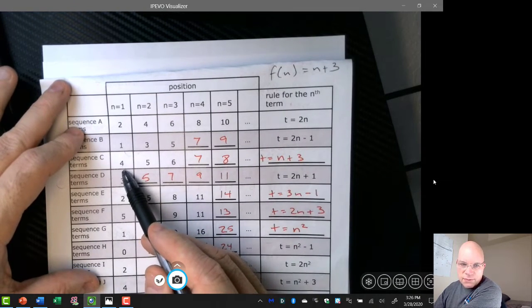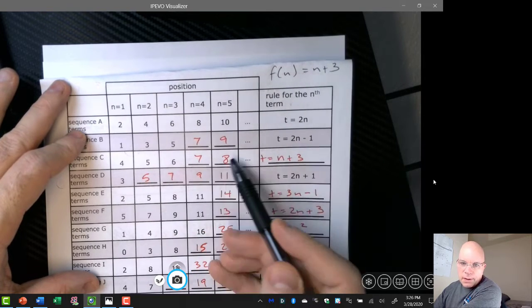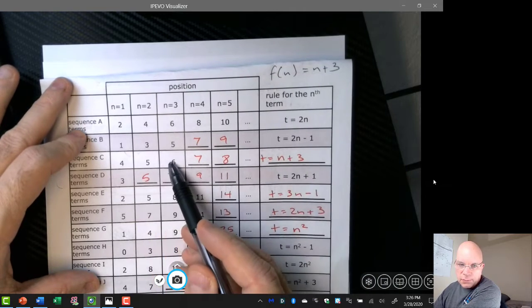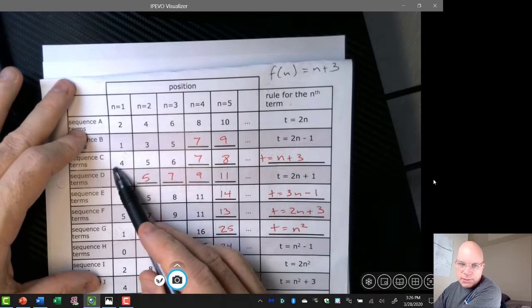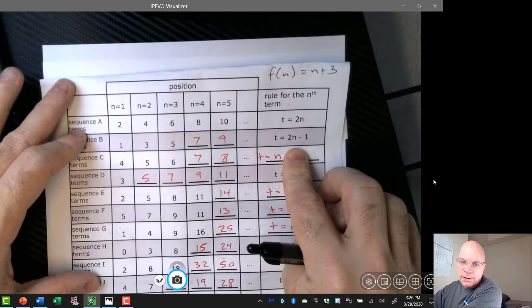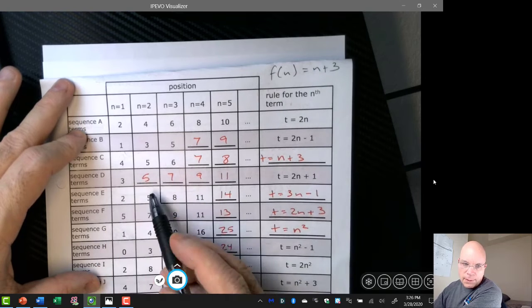Sequence C was 4, 5, 6, so 7 and 8 were obviously the next two. The rule on this one, because it was increasing by 1 each time, would be 1 times n, but then you have to add 3 to make the terms match the rule. In other words, if all you had was 1n, when n is 1, the term would be 1, but we needed 3 more than that in order to get the 4 we were looking for.